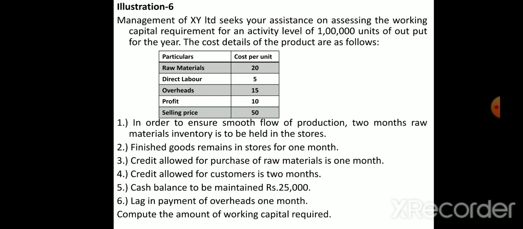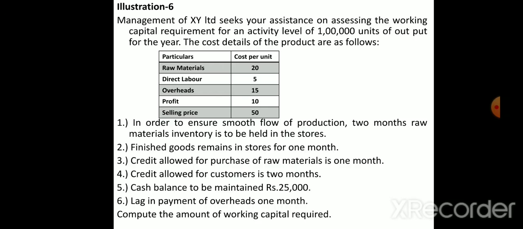Cash balance to be maintained is 25,000. So in current assets, the cash balance they have also given. Lag in payment of overhead is 1 month. Lag in payment means we have not paid, but in future we have to pay that money. So the overhead expenses they have given for 1 month, and it is in current liabilities.